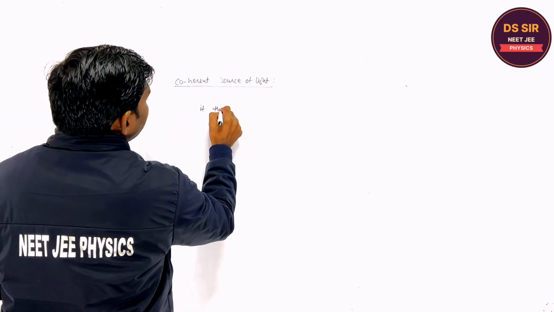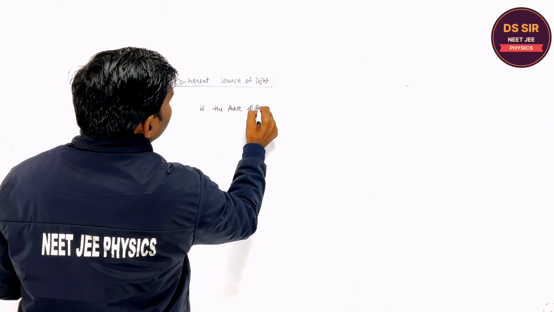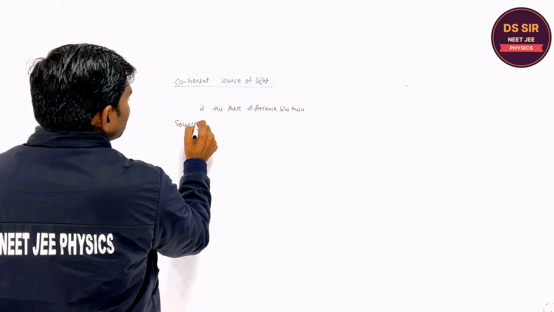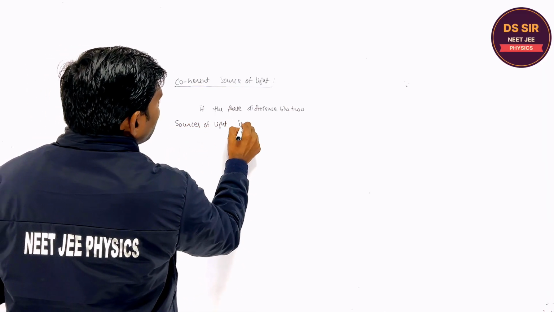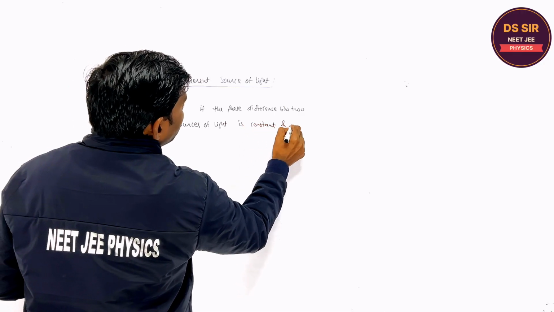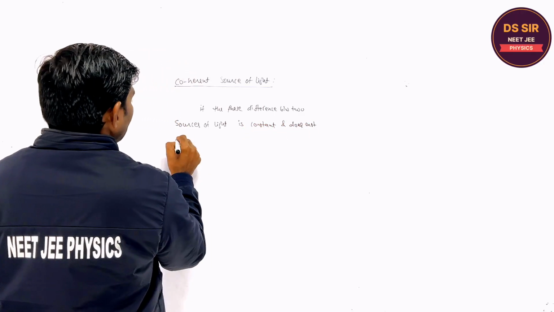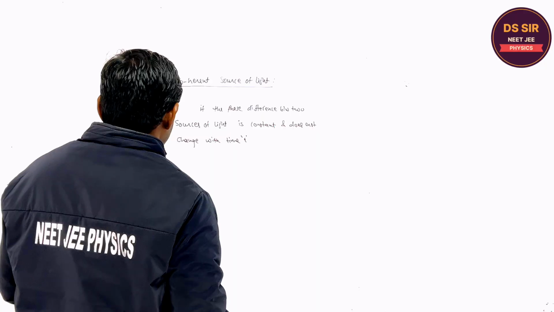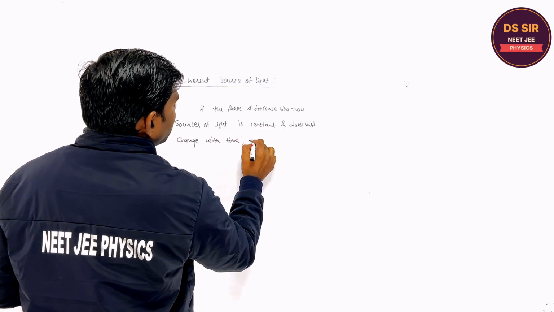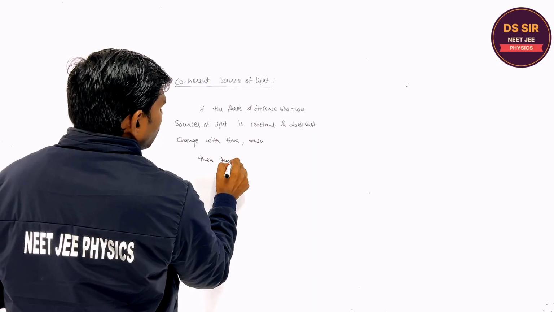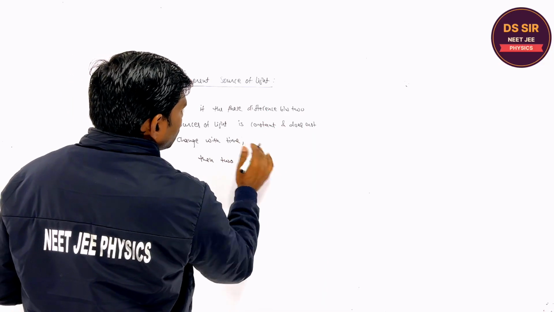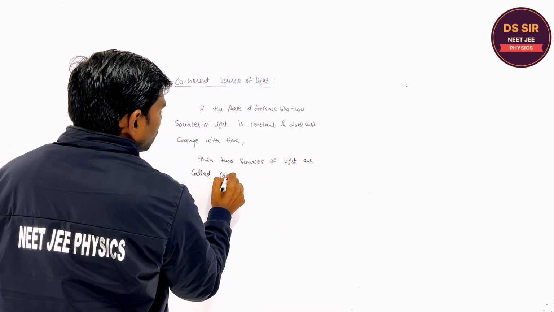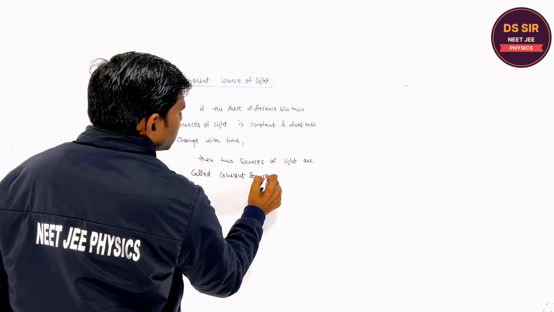If the phase difference between two sources of light is constant and does not change with time, right, then the two sources of light are called coherent sources. Coherent sources. Is it clear or not?